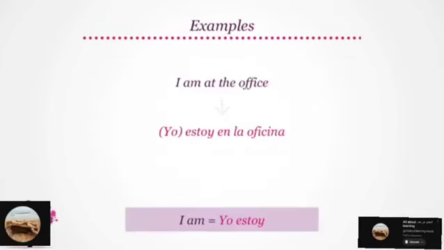Let's look at some examples for the use of estar. Let's start with I am at the office. I am at the office translates to yo estoy en la oficina. Remember that with yo or I, estar takes up the form of estoy. So try saying I am at the office in Spanish. We will say yo estoy en la oficina.